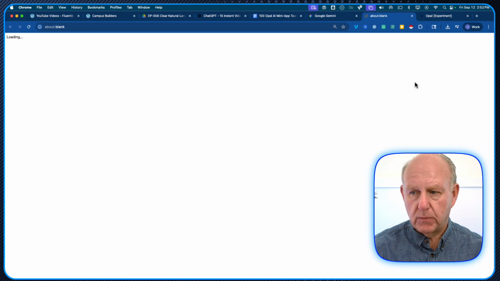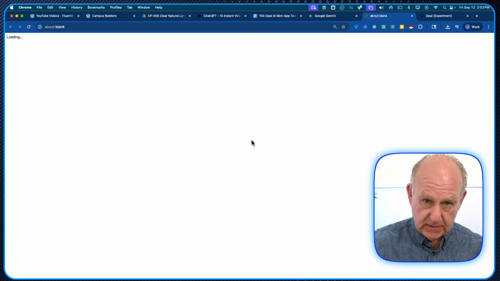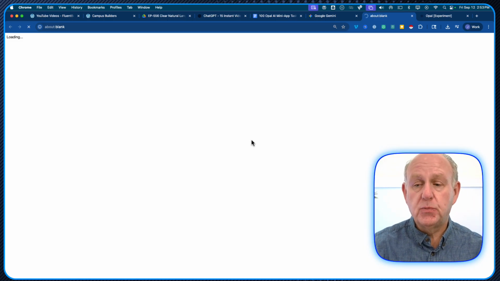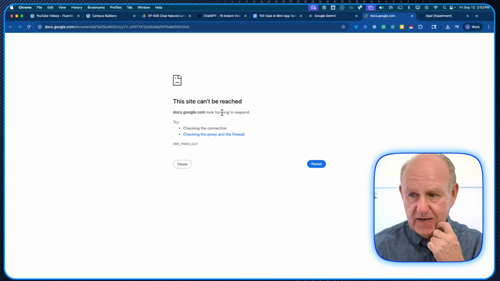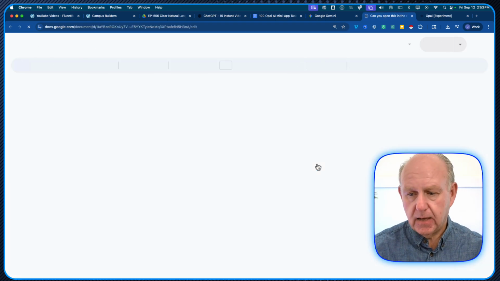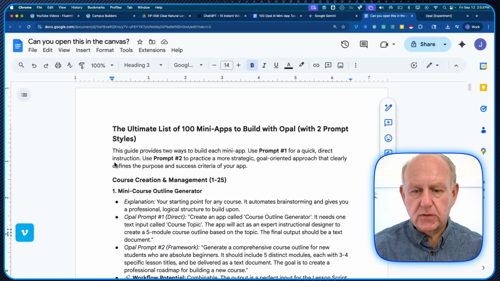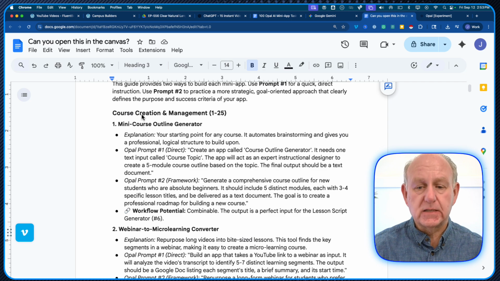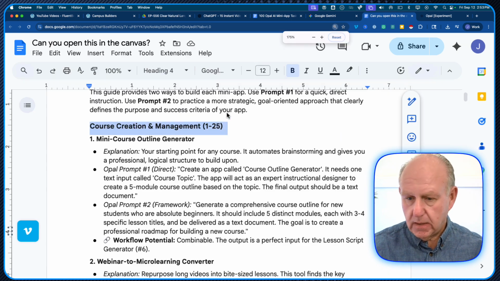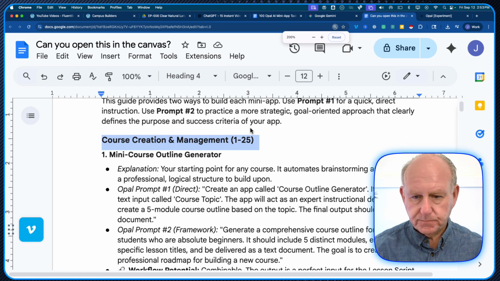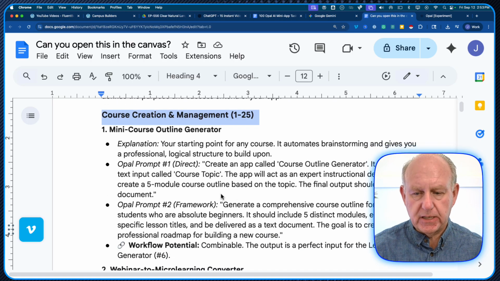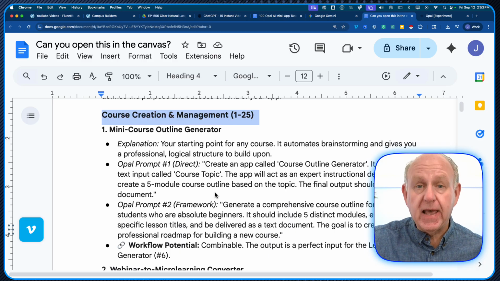Let me just see if we'll open one up and save it. I just saved it from Gemini 2.5 Pro, which is the one that I'm using right here. It's generating the document, says it can't be reached. So there we go. Okay. So I put 100 of these, and it did 25, for example, here. These ones are on a mini course outline generator. So there's 100 different things here that I can hand off to an agent, my AI employee, and it just gets done. Now, how do I do that?